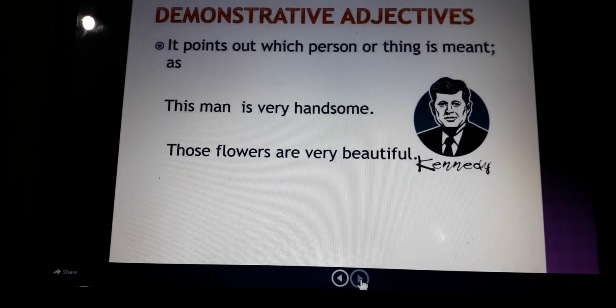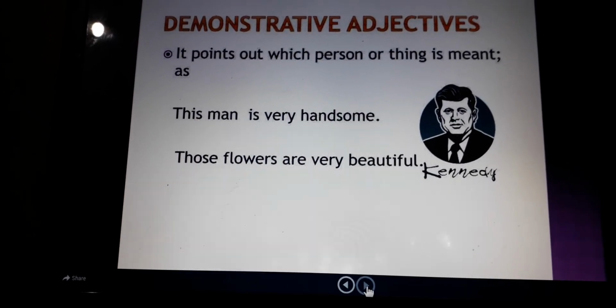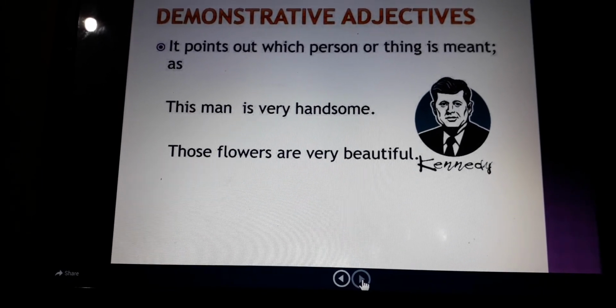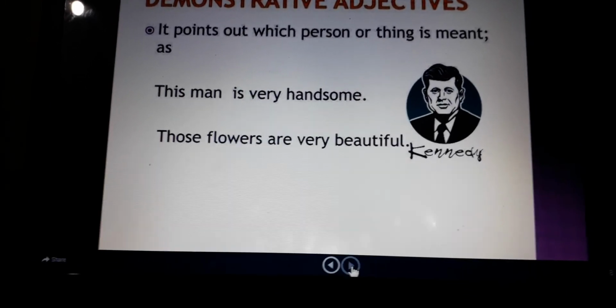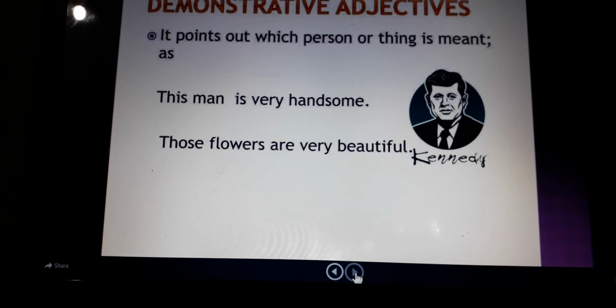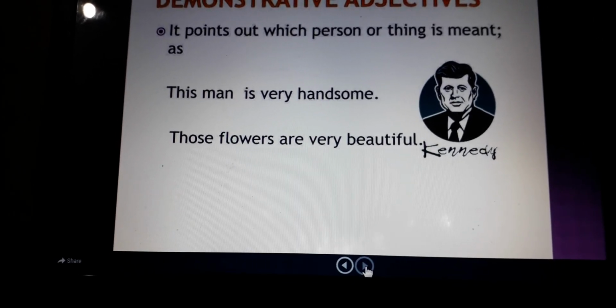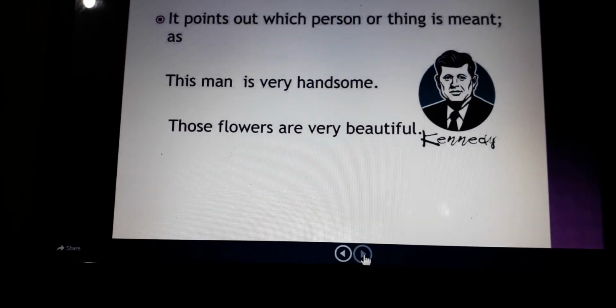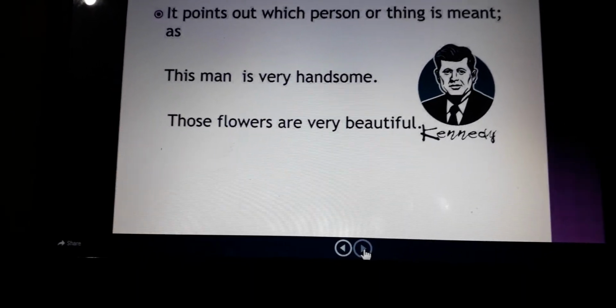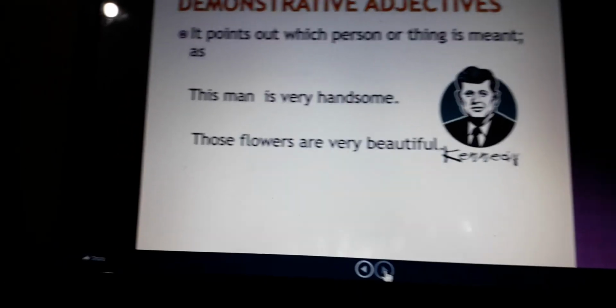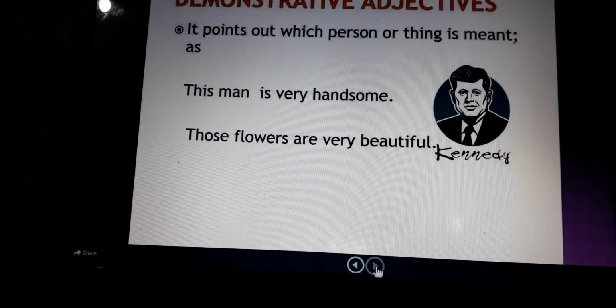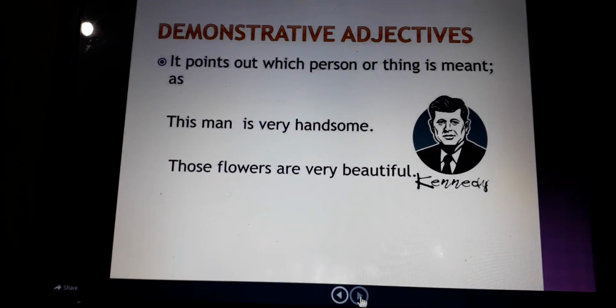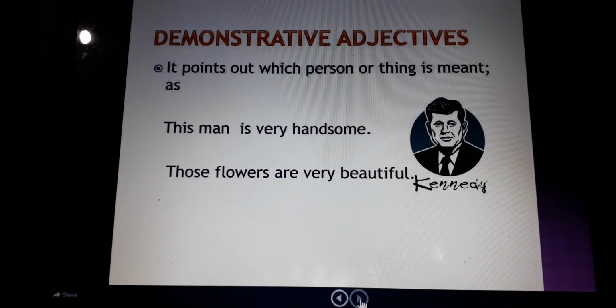Likewise, that is also a demonstrative adjective. These is also a demonstrative adjective. It answers the question which man is very handsome? This man is very handsome. Which flowers are very beautiful? Those flowers are very beautiful. So it answers the question which. I hope demonstrative adjectives are clear to you.